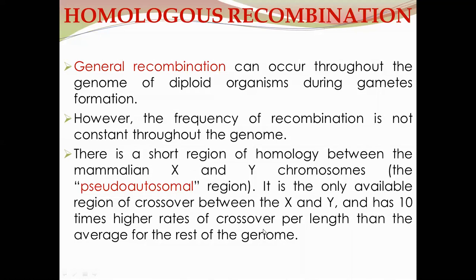So the rate of crossover in the pseudo-autosomal region of X and Y chromosome homology is 10 times higher per length than the average for the rest of the genome. So this region has a higher rate of crossover than the rest of the genome.